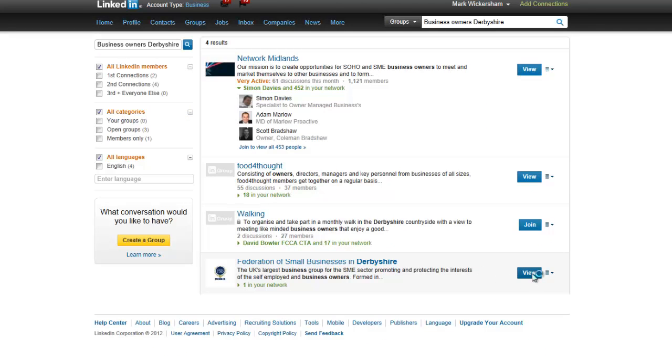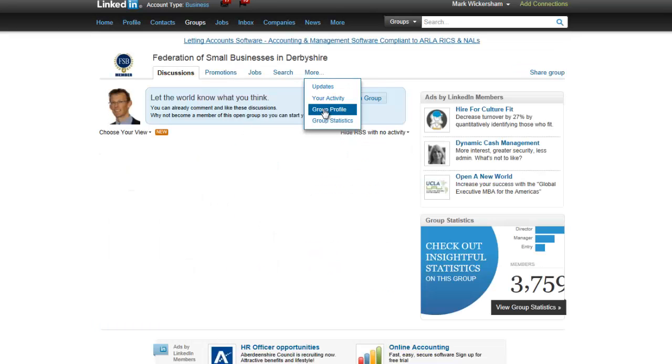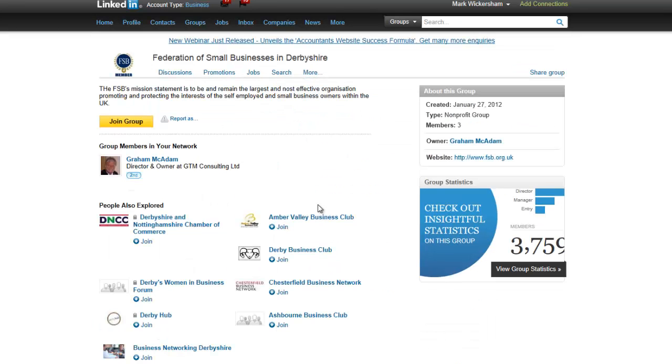There's also Federation of Small Businesses in Derbyshire. If we have a look at that particular group, we can click on the More tab and the group profile, and we can see in this case there's only 3 members, so I wouldn't bother joining that. But what we can see, what LinkedIn does, is it suggests some other possible groups that might be worth joining. So there's the Chesterfield Business Network, for example. That might be useful for me.